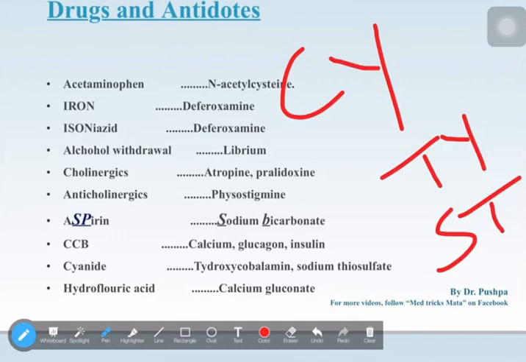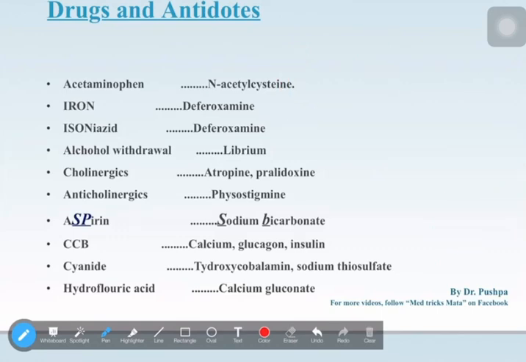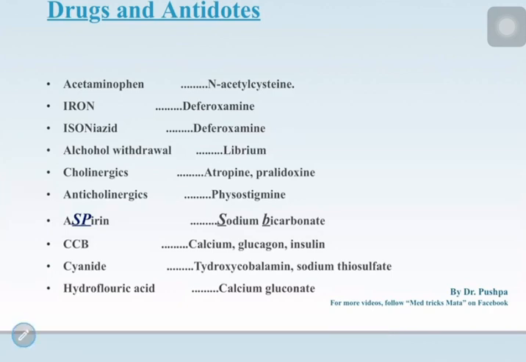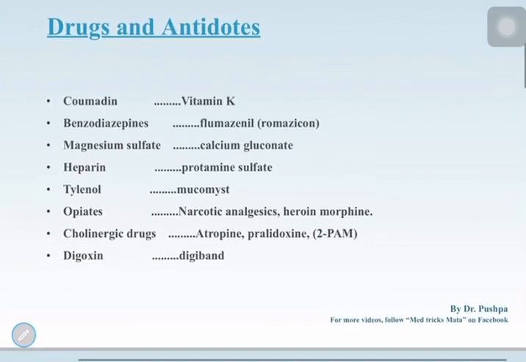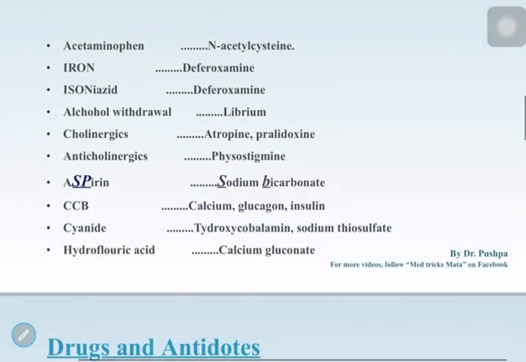Next one is hydrofluoric acid. For hydrofluoric acid we have to remember calcium gluconate. Calcium gluconate came again. In the last slide we remembered that for magnesium sulfate we give calcium gluconate, and now for hydrofluoric acid we will give calcium gluconate.